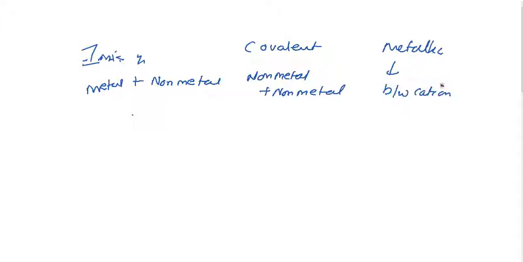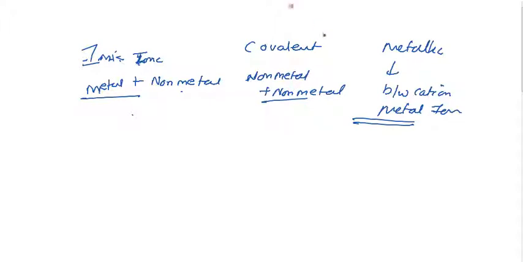Cations means metal ions. If you visualize on the basis of metal and non-metal nature, ionic is metal plus non-metal, covalent is both non-metal, and metallic is only metal ions. So that's why these bondings have different natures on the basis of the elements.